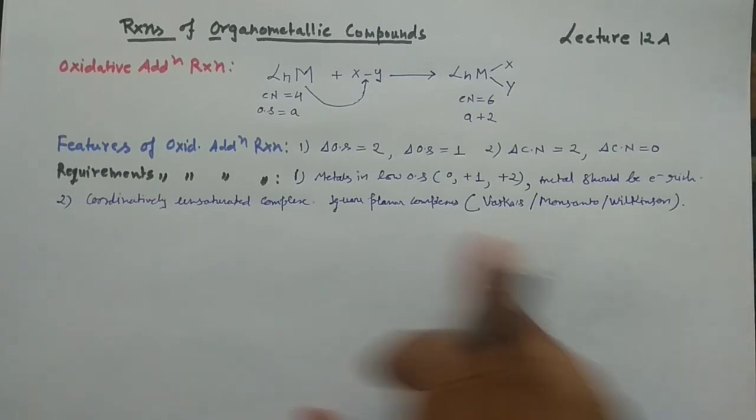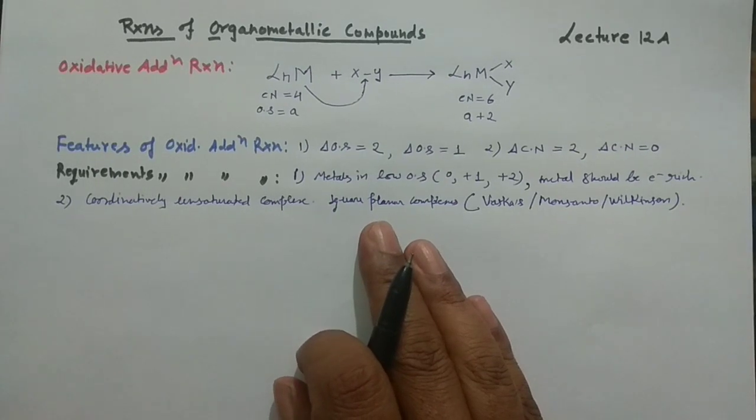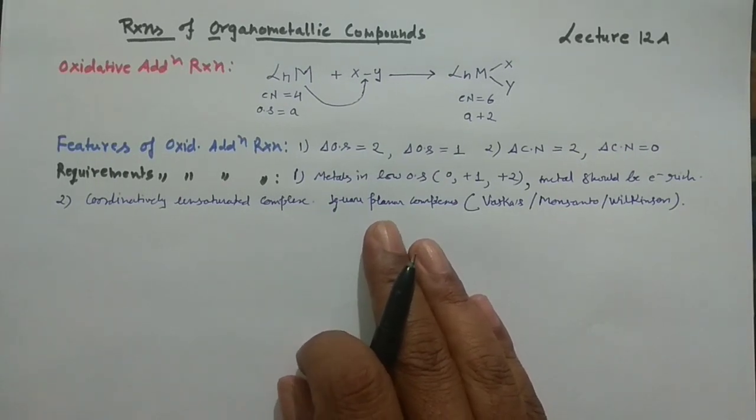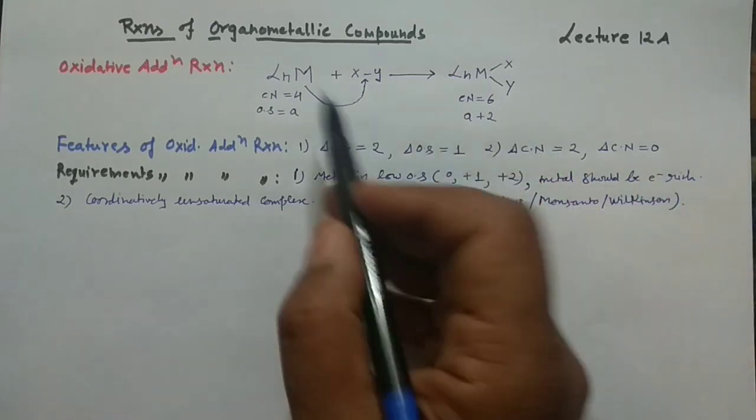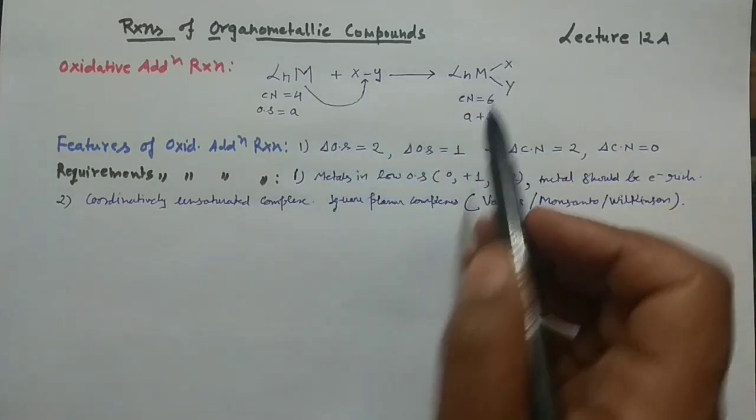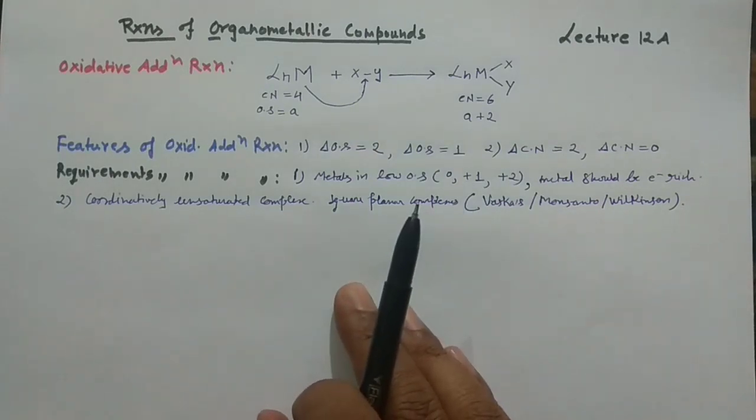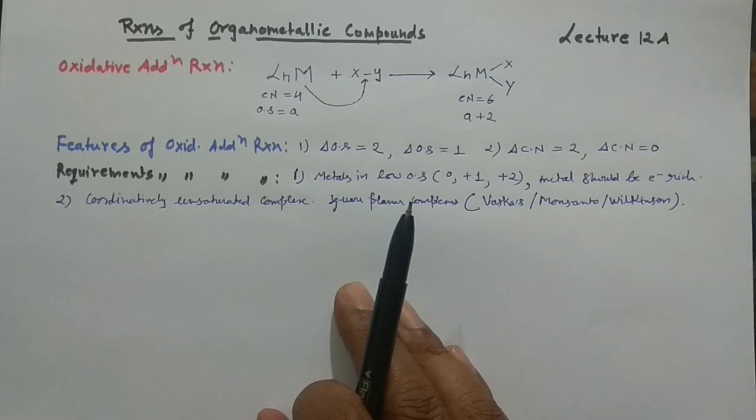Okay, so what happens is that two vacant sites are there in the coordination number 4 complex, and when two vacant sites are there, it is very easy for the metal to accommodate two extra ligands. Okay, so that's why it is very important. But in certain cases, octahedral complexes may also undergo the oxidative addition reaction. But before undergoing oxidative addition, these octahedral complexes must lose a ligand to give the coordinatively unsaturated complex. Otherwise, it would not be possible.